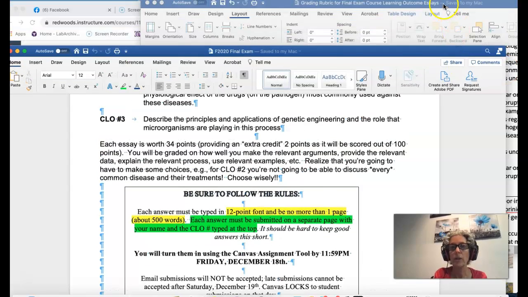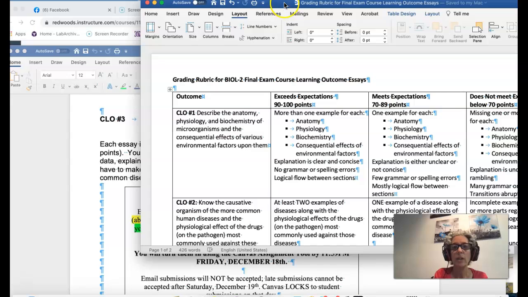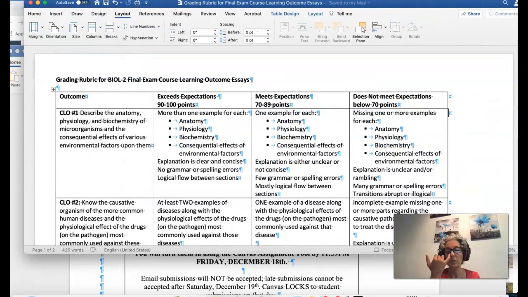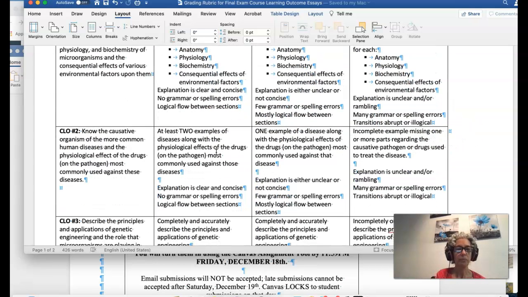So I bring up the grading rubric that I will post with the assignment so that you have it in one place. For each of the learning outcomes, I have what would exceed expectations, meaning it's exceptional, versus meeting the expectations versus not meeting the expectations. I'll just go through one of them. I'll go through the second one about the causative agent of more common diseases and the effects of the drugs on the pathogen that the most commonly used drugs have against those diseases.